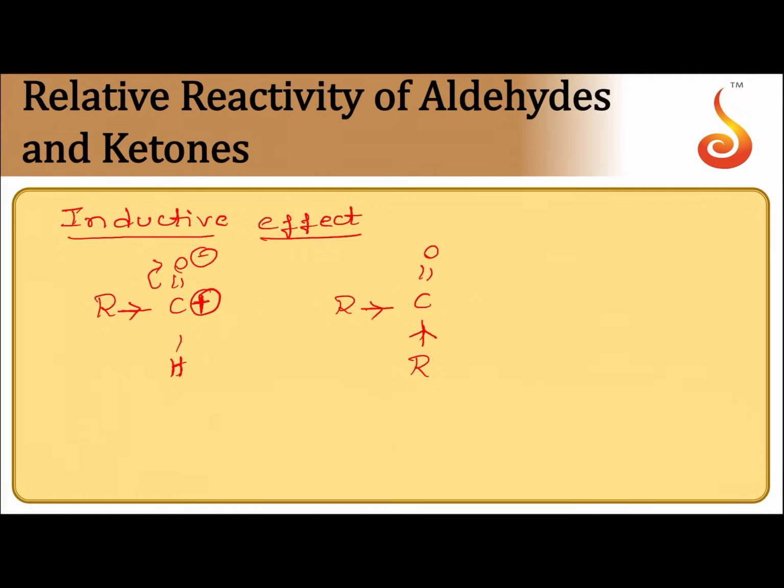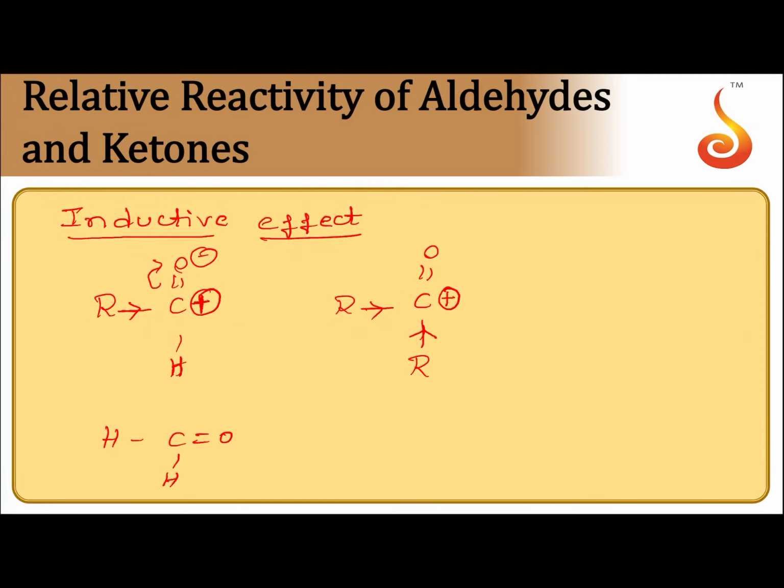Whereas if you see ketones, there are two such alkyl groups. Two such plus I groups are electron releasing groups. So the magnitude of positive charge on carbonyl carbon of ketone will be less than the magnitude of positive charge on the carbonyl carbon of aldehydes. So aldehydes are more reactive than ketones.